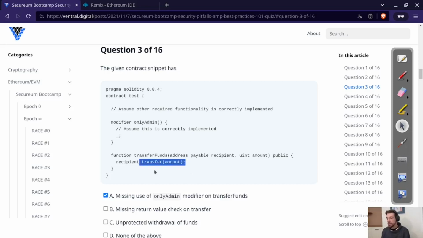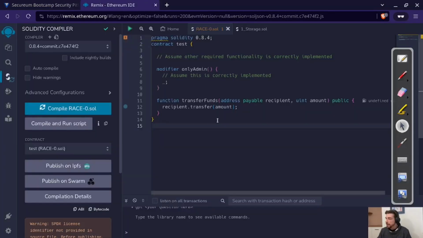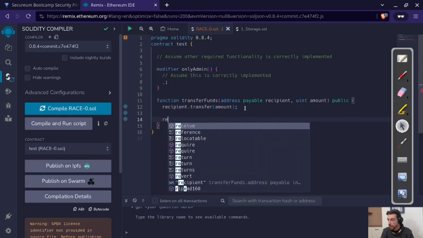Reverting means everything that has happened so far is being reverted, pulled back, like it never happened, and we get an error message which is then bubbled up through the function calls basically. And transfer therefore has no return value because it would revert, and therefore this is not missing, therefore B is incorrect. But it would be interesting here to think about, like, where is this question coming from? Because there is actually another way to transfer funds which does have a return value, as this says, and that is when we use the send function.